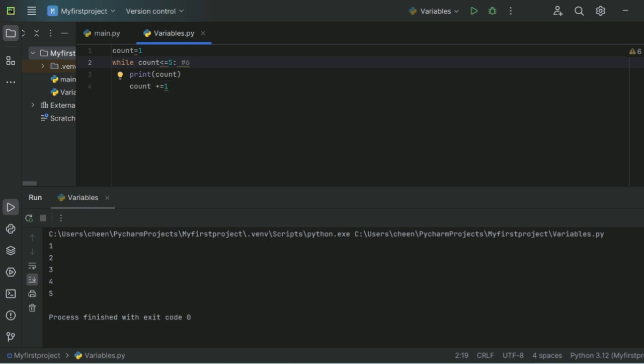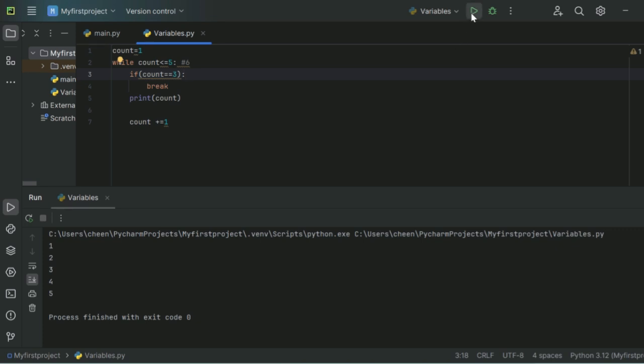Now you can use continue and break in this also, like we used in for loop. If you have not checked the for loop, I'll recommend you to watch the previous video which is on for loop. So here I can write if count is equal to 3, then break. So how does break work? Whenever the condition is true, it will break the loop and come out of the loop.